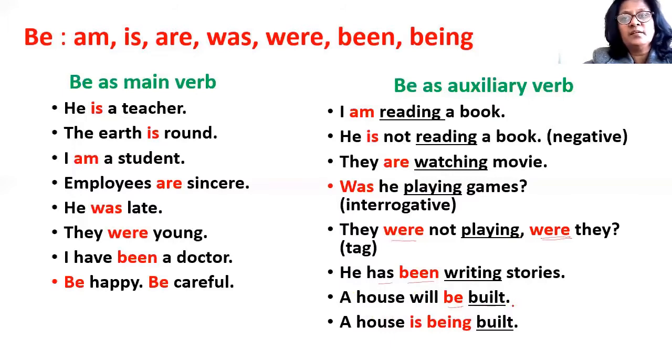Built is the main verb. A house is being built. So here is and being, these two forms are used as auxiliary verbs along with the main verb built to indicate passive voice. So the sentence is present continuous.